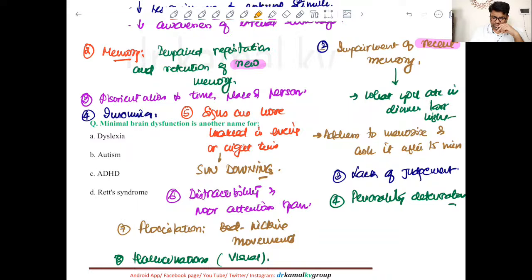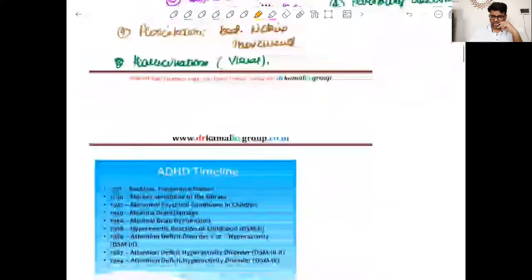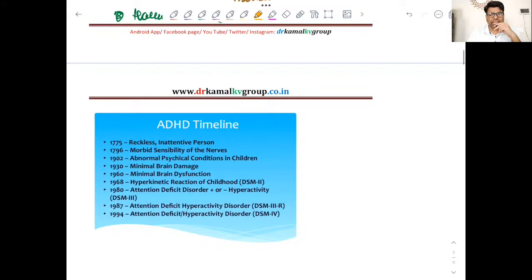Now the next question is about minimal brain dysfunction. Now this minimal brain dysfunction is an old terminology, and it was related to attention deficit hyperactivity disorder, right? So this is just one more term for ADHD. Now as the name suggests, I think most of you can mark out the different symptoms of this entity.